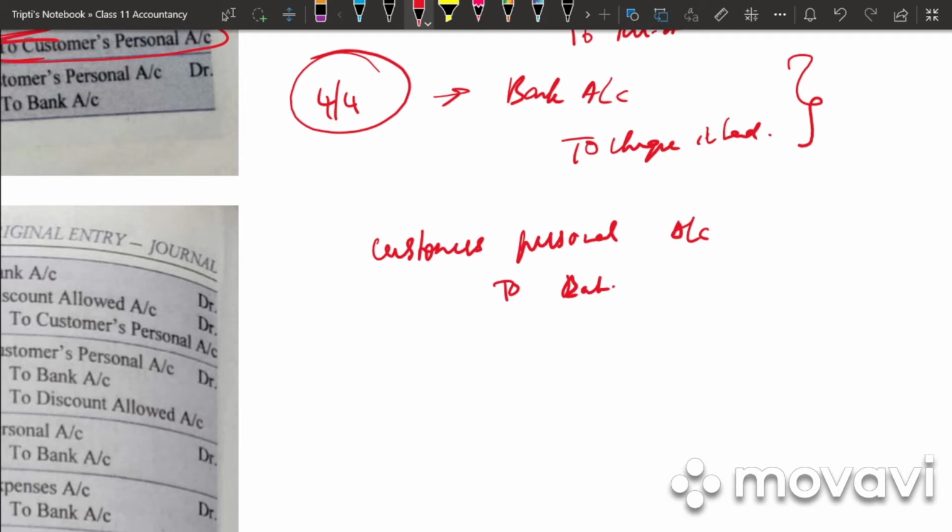So what does this mean? First the customer gave you a check, so we deposited it in the bank, debiting bank and crediting the customer's personal account, right? But does the check amount get credited on the same day in the bank? No, it gets credited, or the check gets cleared, after 2 days. So what happens if in those 2 days our check is dishonored? What will be the entry? We would be reversing the same. Customer personal account debited to bank account, because no money actually came into the bank, so bank is the giver. Clear?